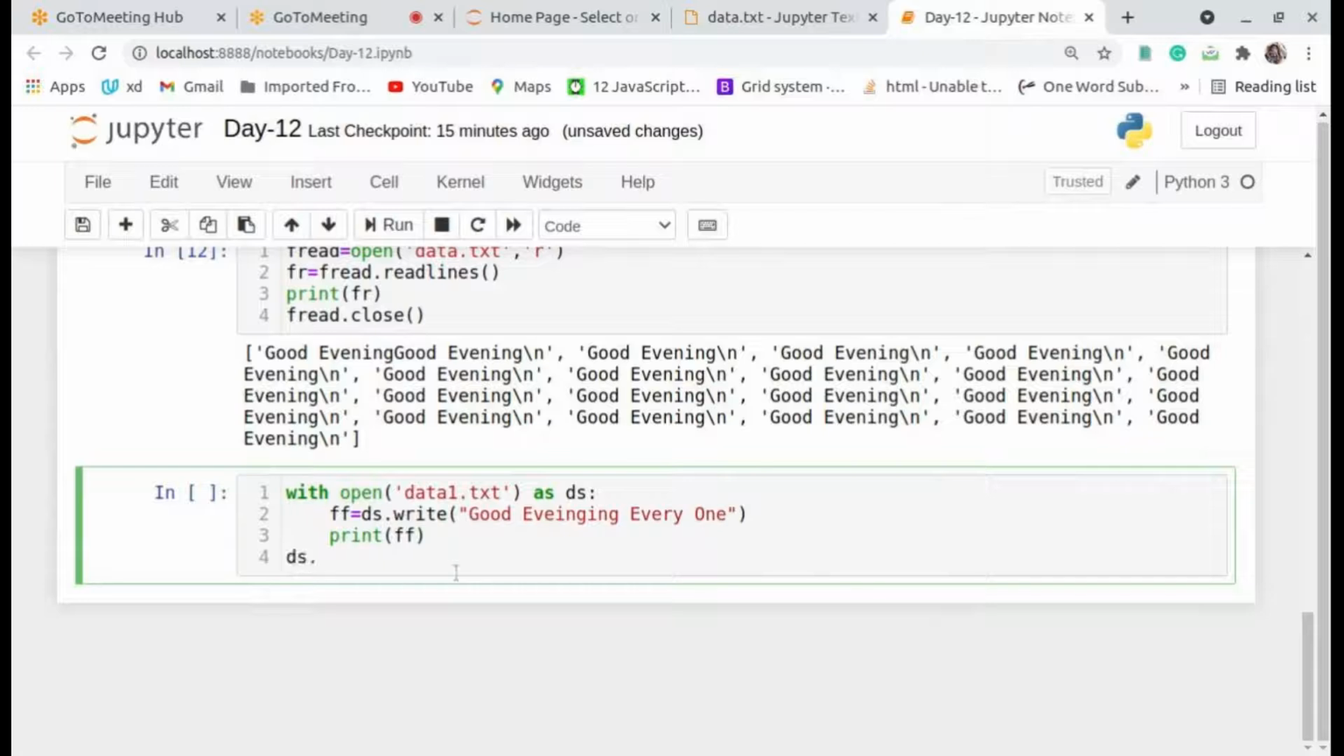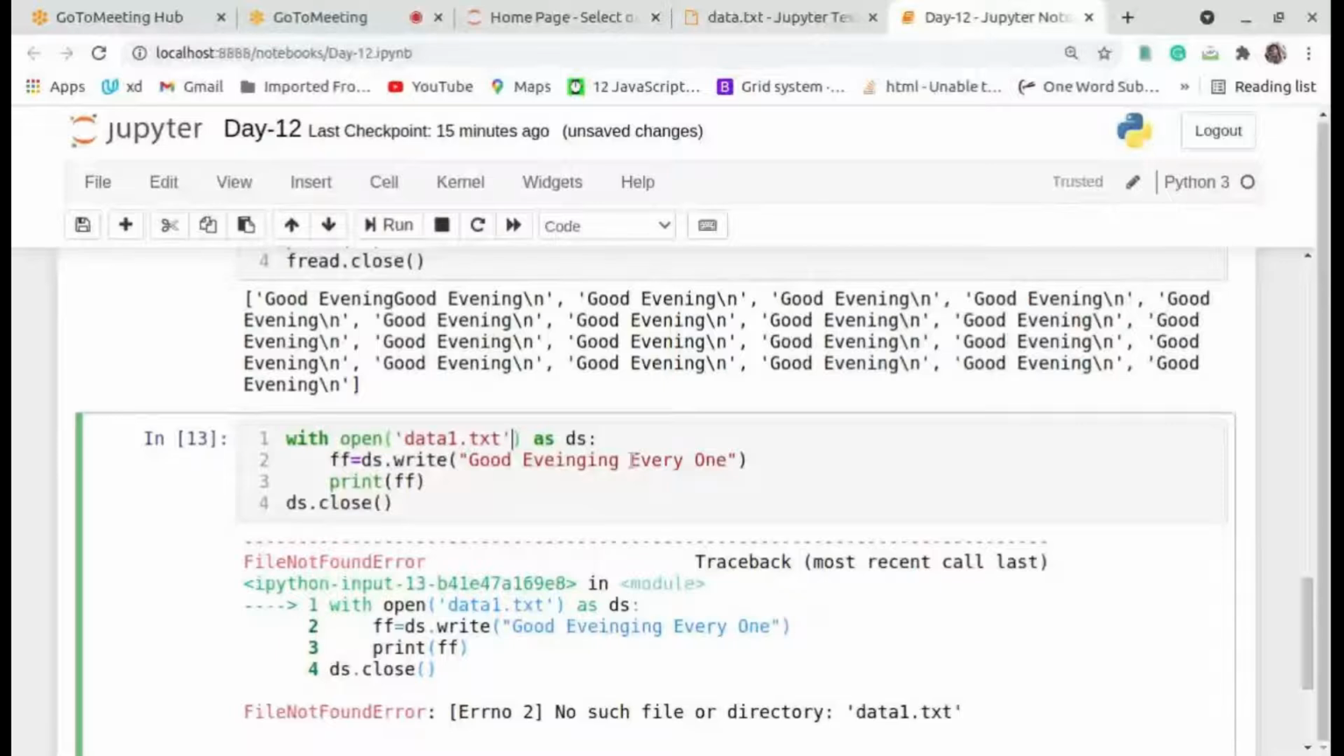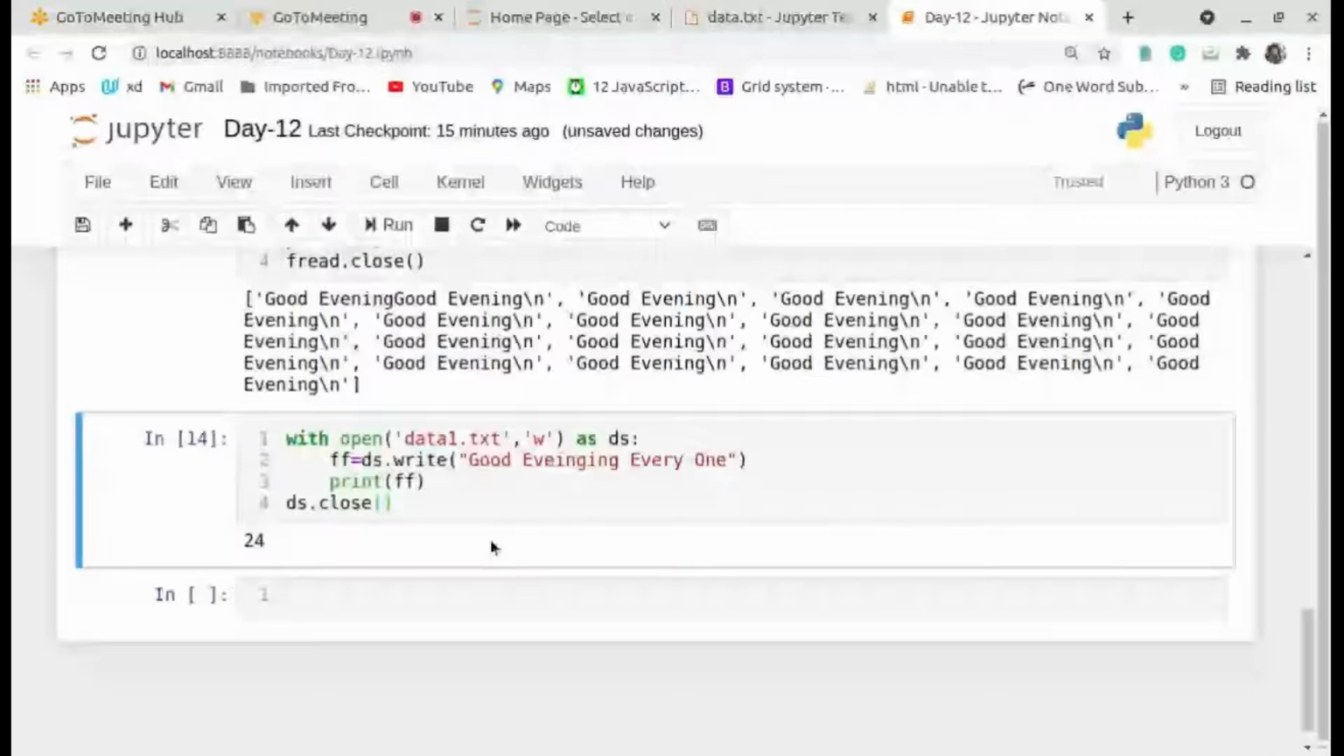ds dot close. No such file or directory. Yeah, how to give the write operation. This is the length from the size of the file, 24 characters in the file.